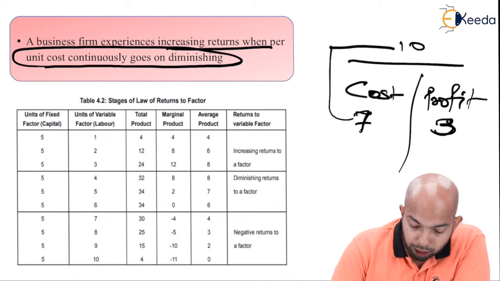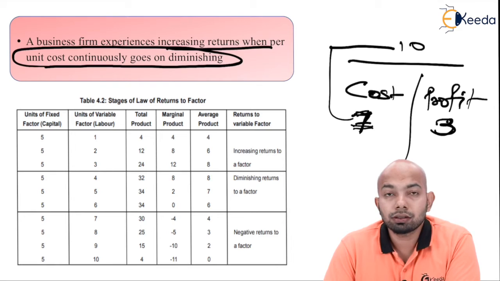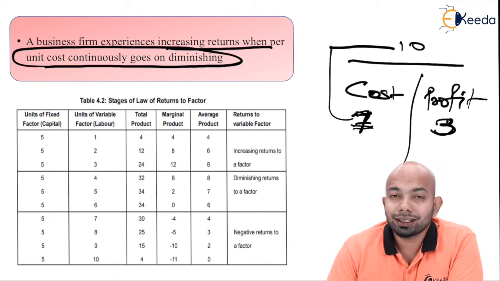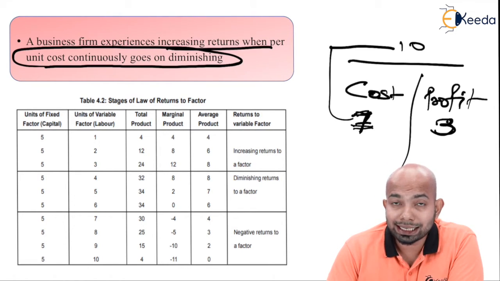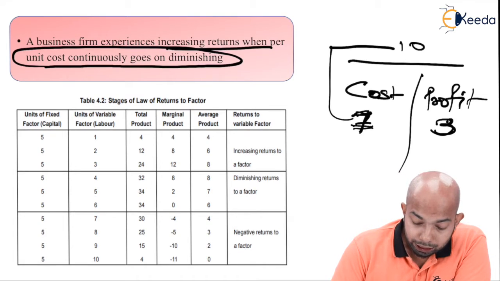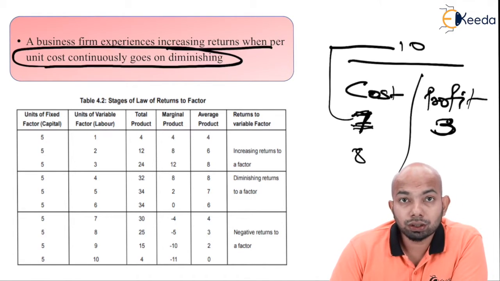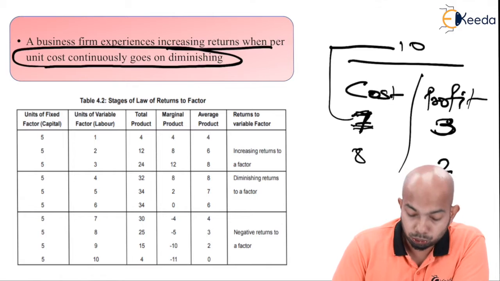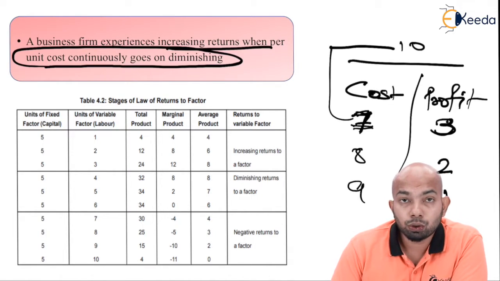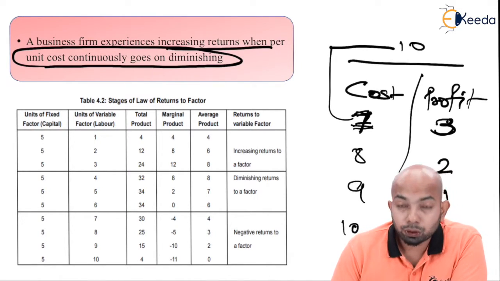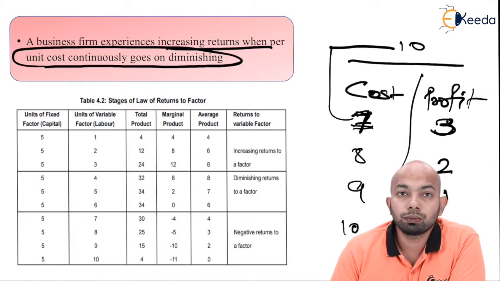Now imagine if the cost is 7 rupees in making certain things, is there any possibility that this cost can be reduced? Because if you increase this cost, then it might be that 8 rupees is the cost and the profit goes down to 2. 9 rupees, profit goes down to 1. 10 rupees, profit goes down to 0. This is the ratio that it will follow.